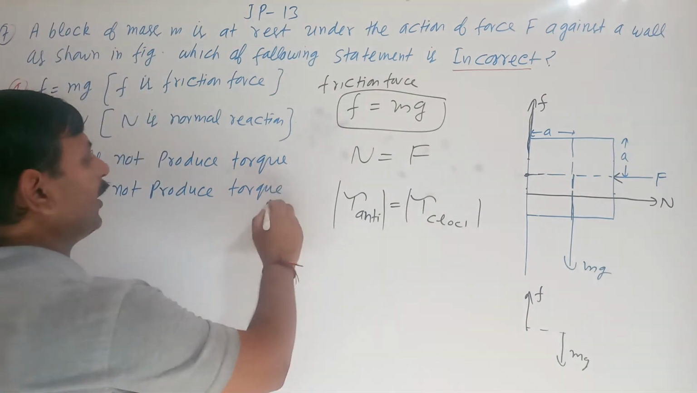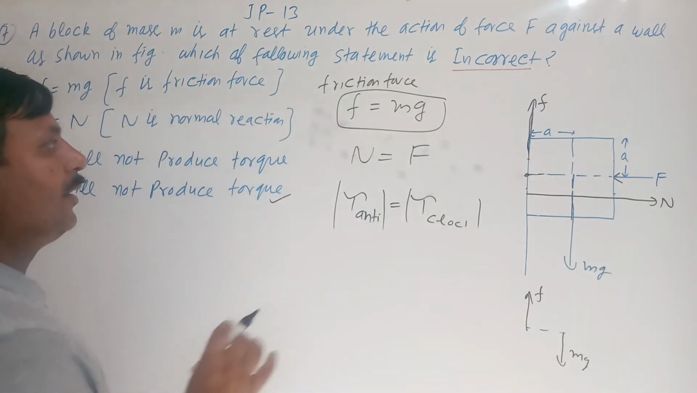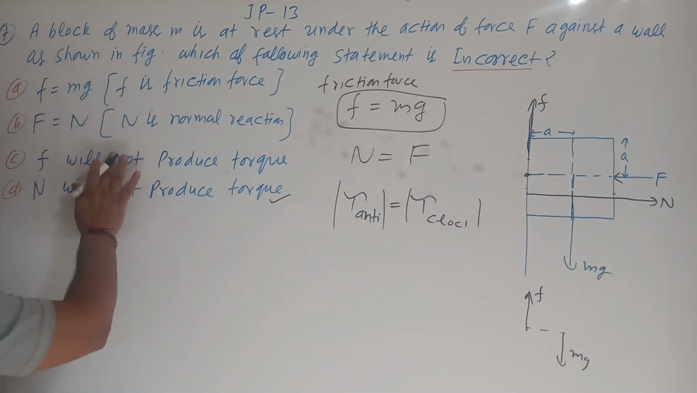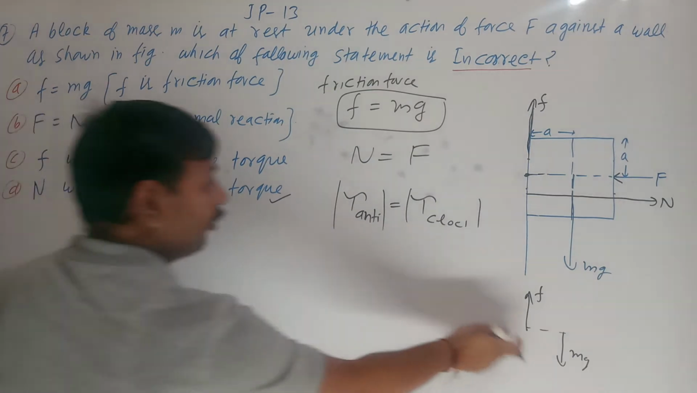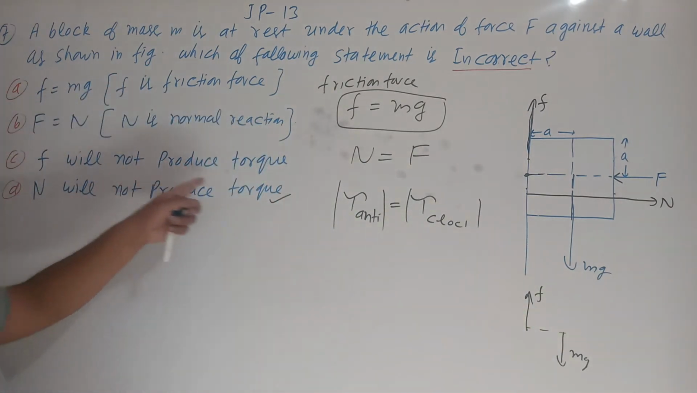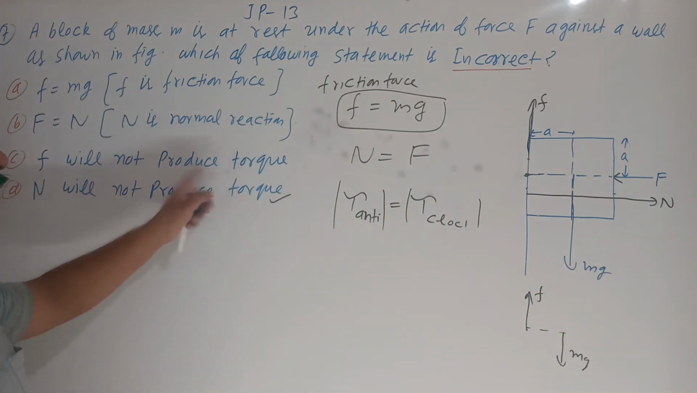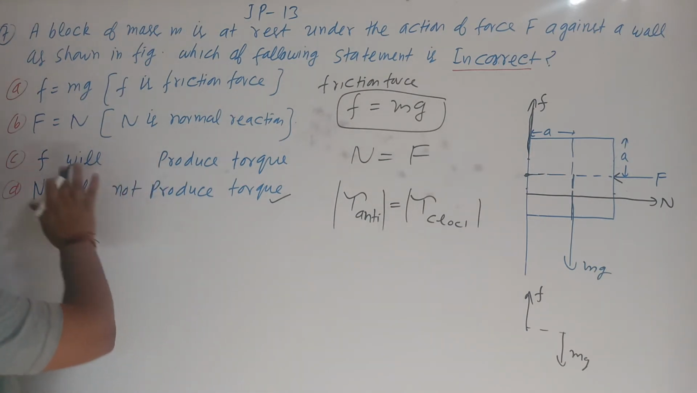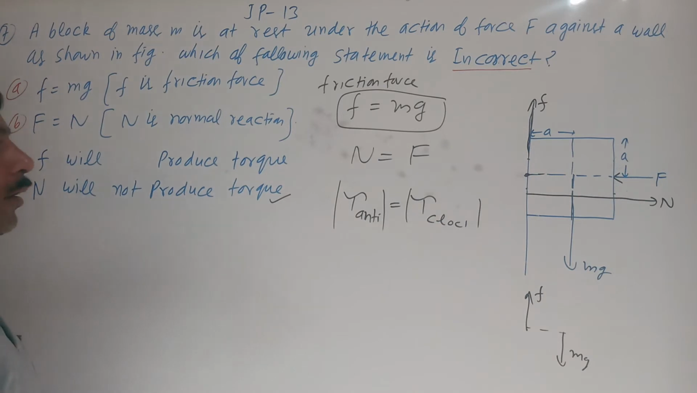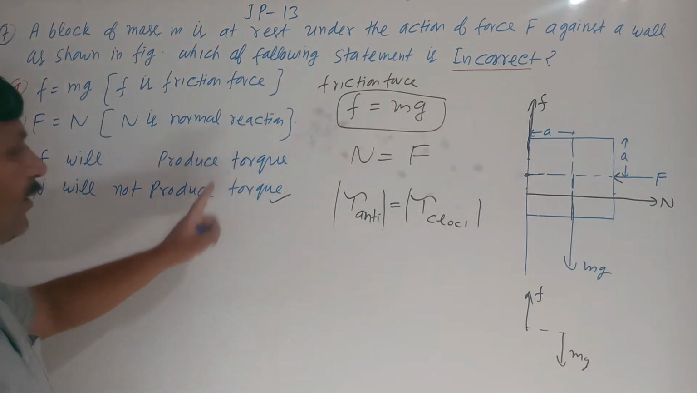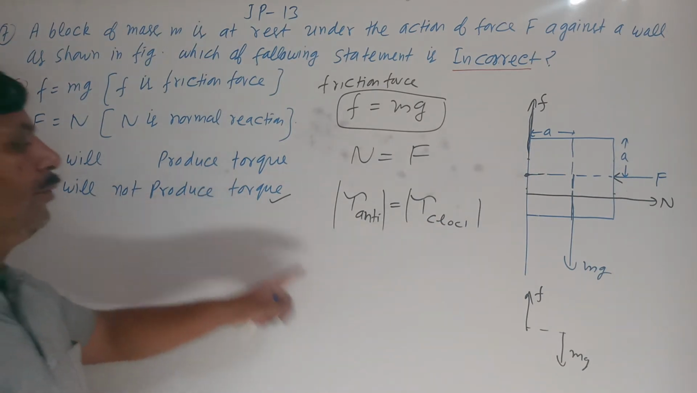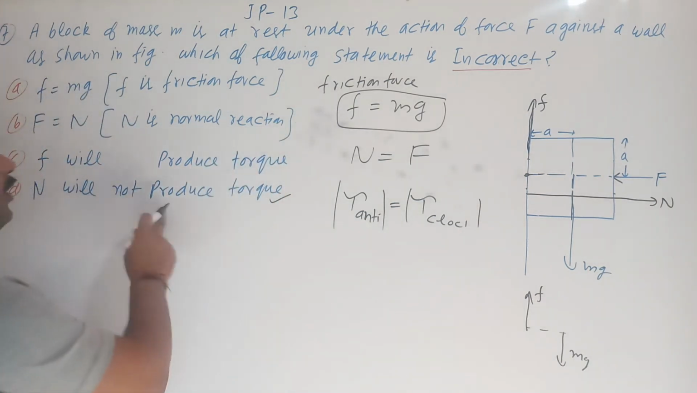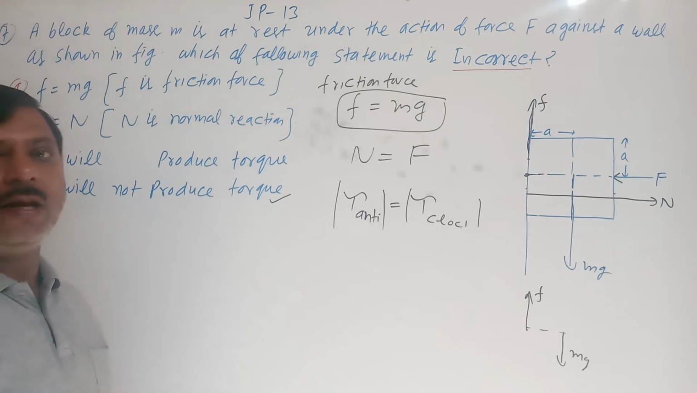तो ये तुम्हारा क्या है बेटा? Wrong option. यहाँ पर एक चीज है कि F will not produce torque. यहाँ F producing torque, so F will not produce torque, so that is wrong also. So here some misprint is there. F will produce torque, that is correct, and N will not produce torque, that is incorrect. They have asked for incorrect, so option D will be incorrect.